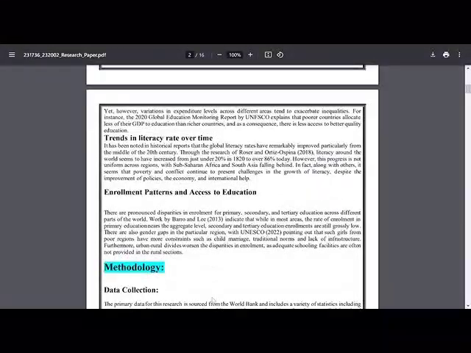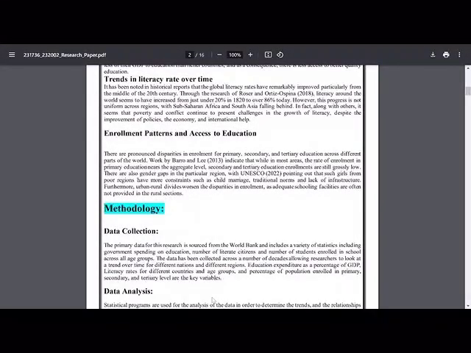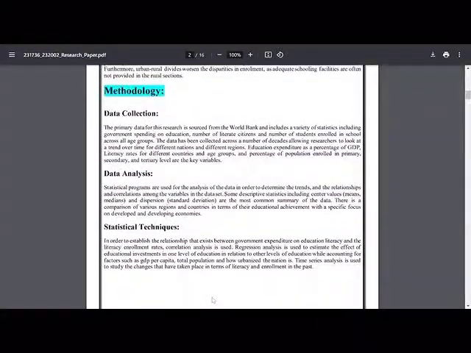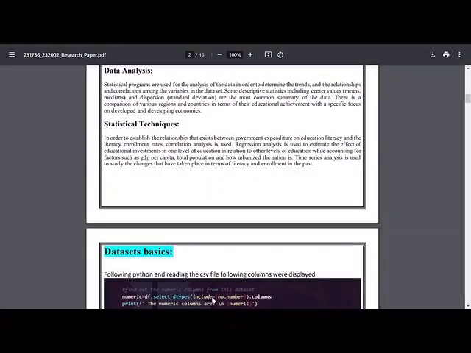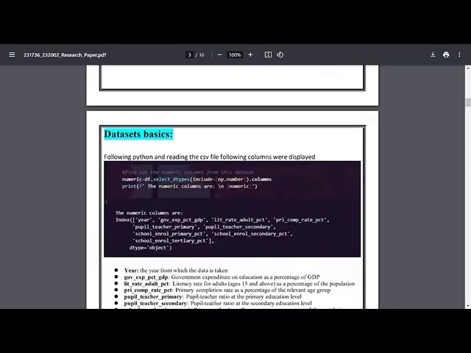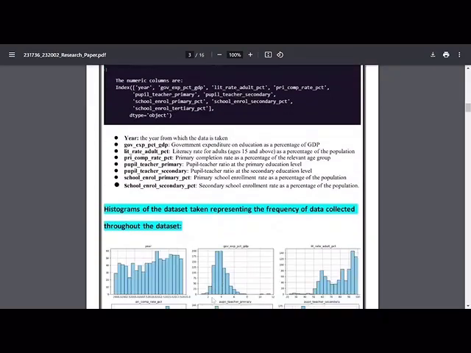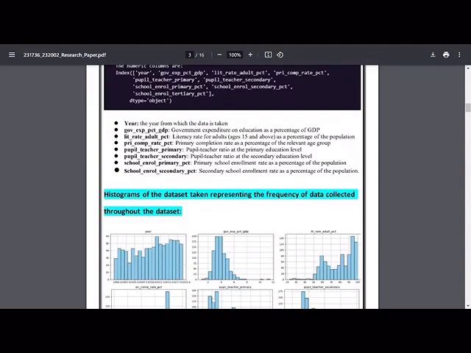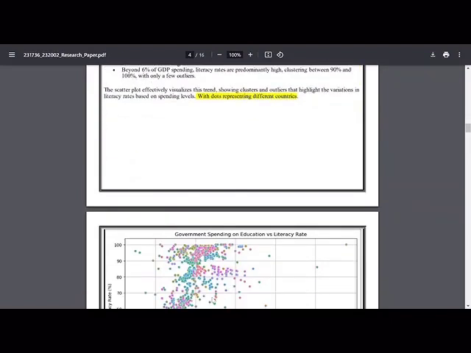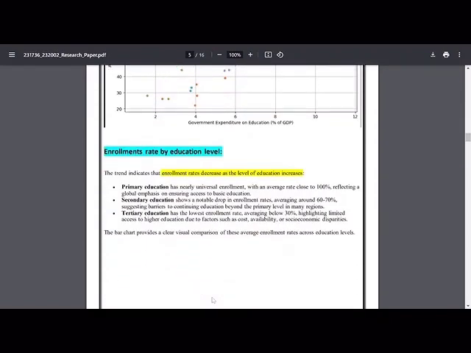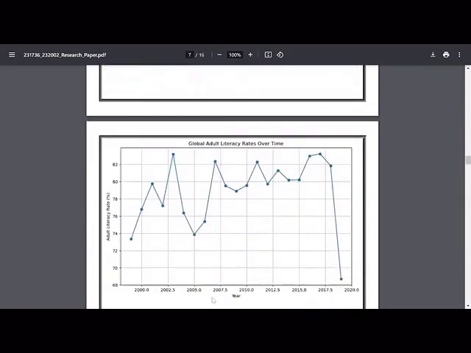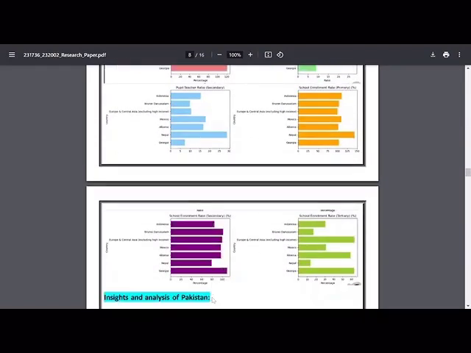Then we move down to the methodology for the research. In this methodology, we have data collection, data analysis, and statistical techniques, and then we move on to the dataset basics, in which we have shown what dataset we used and its numerical columns. Here are the names of the variables. Then we have the insights that start from the histograms. Then we have government spending versus literacy rate. After that, we have enrollment rate by education level. Furthermore, trend of literacy rate over time, and top countries with highest literacy rates.